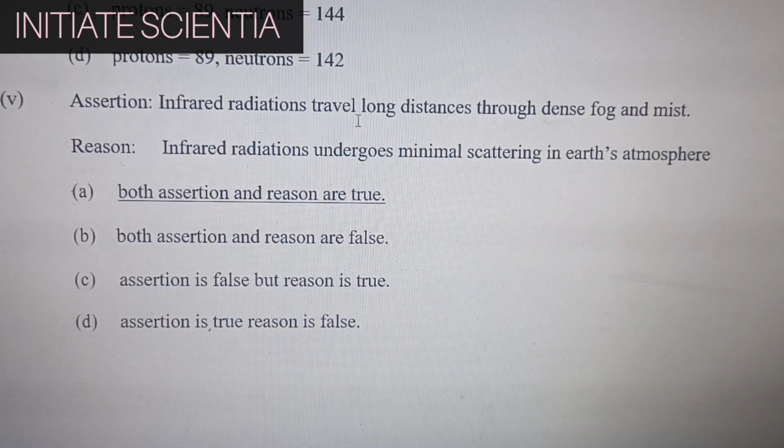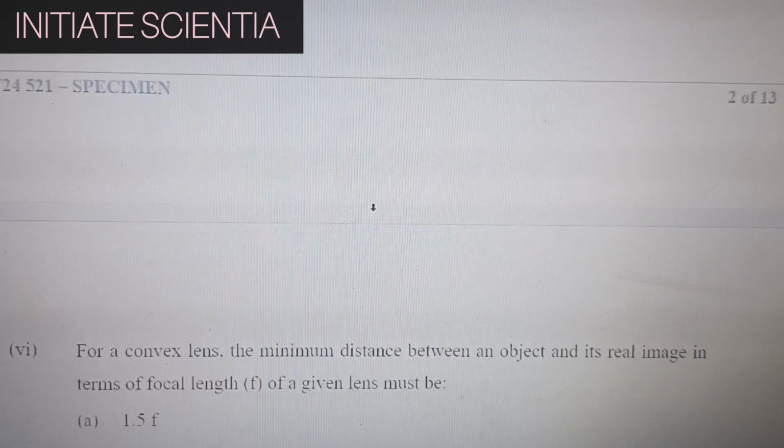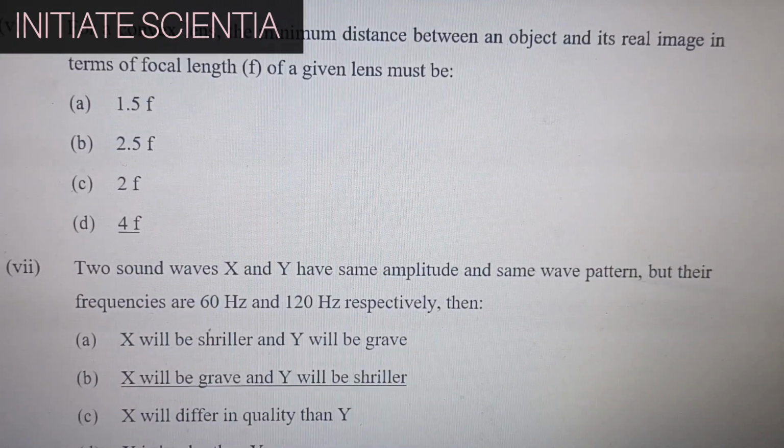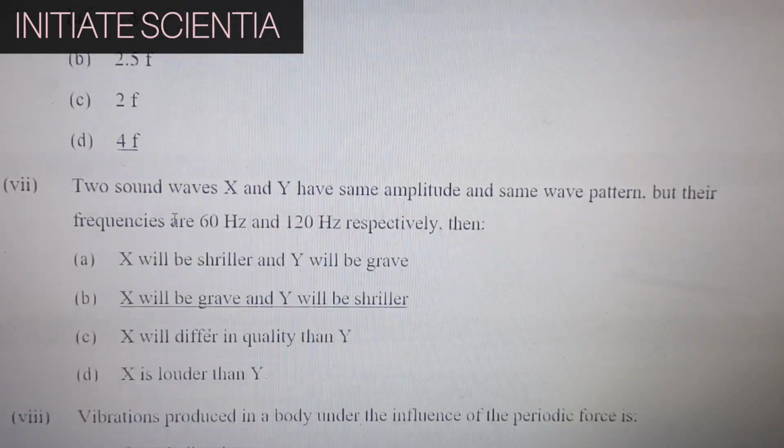Assertion: Infrared radiations travel long distances through dense fog and mist. Reason: Infrared radiations undergo minimal scattering in Earth's atmosphere. Both assertion and reason are true. For a convex lens, the minimum distance between an object and its real image in terms of focal length f of a given lens must be 4f.